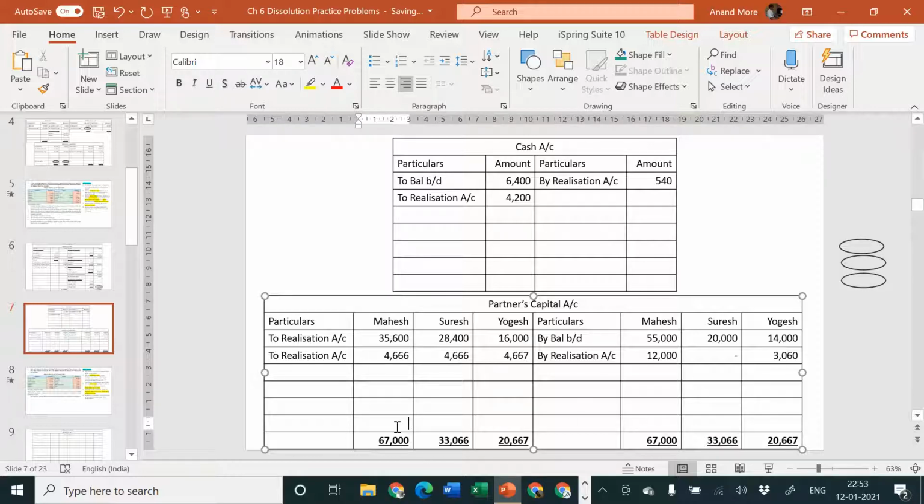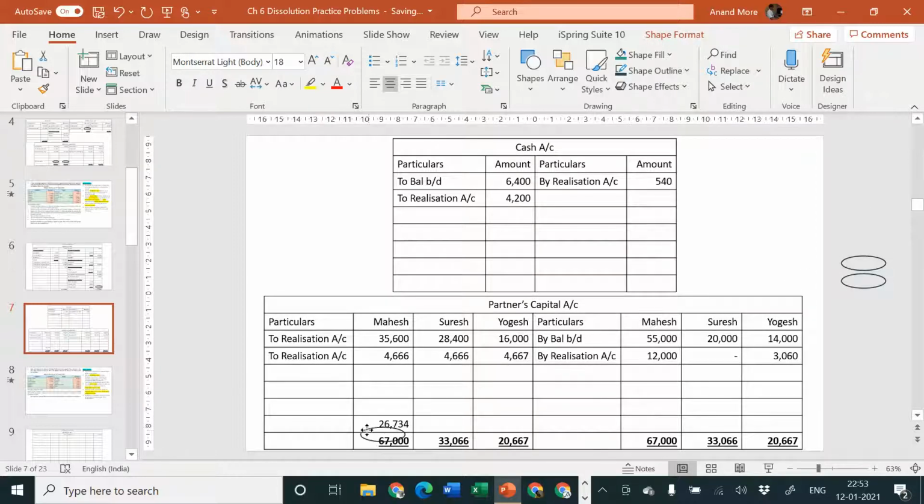From 67,000, if we are required to deduct 35,600 and 4,666, then what remains is 26,734. 26,734 is a balancing figure.